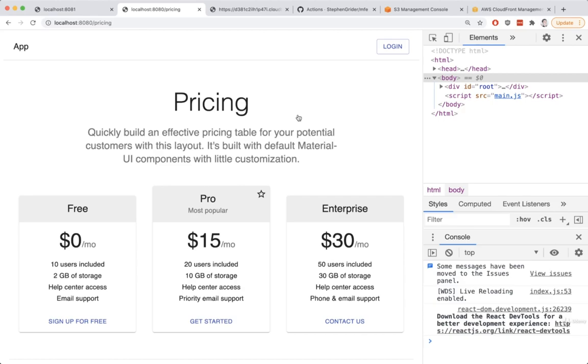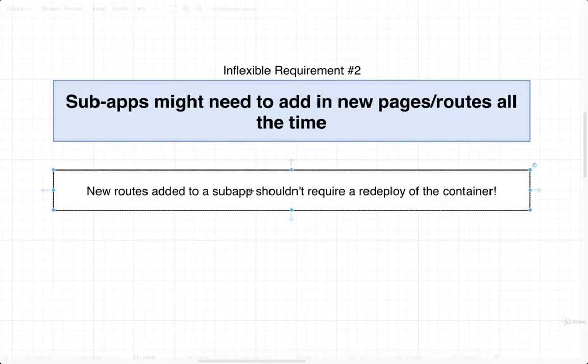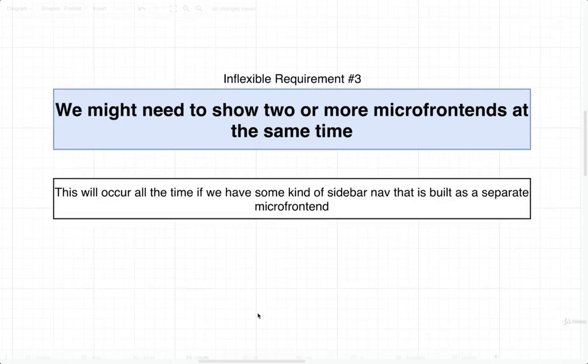So we might decide to add in some new pages to our marketing app. And when we do so, we don't necessarily want to have to do a complete redeploy of the container. So the goal of this requirement right here is to point out that we probably want to have our sub applications control some amount of routing. We might want to say that our container should just decide which major application or which sub app to show on the screen at any given time. But beyond that, the container might not have any additional routing logic. And it will be up to the sub app to decide which individual page to actually display once it is displayed on the screen, rather than having the container tell our sub app which page to display. Okay, on to number 3.